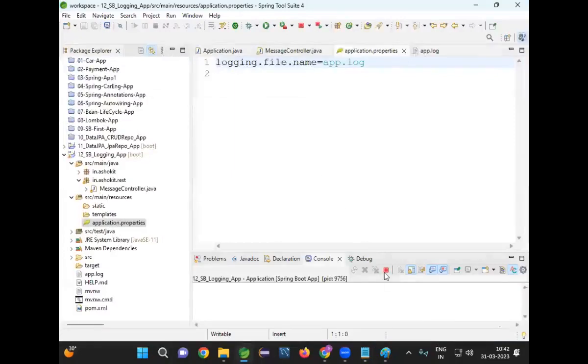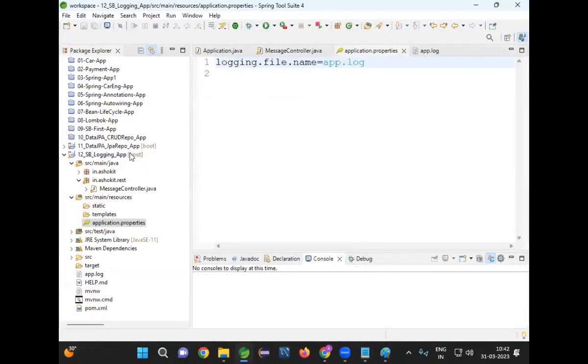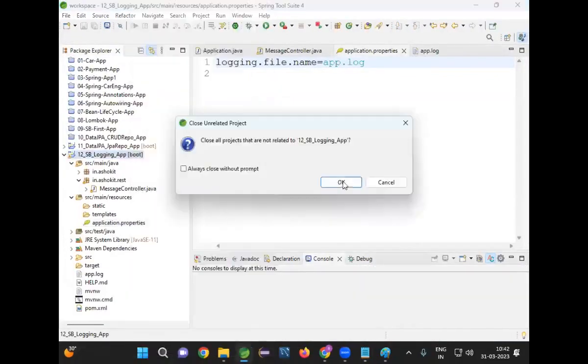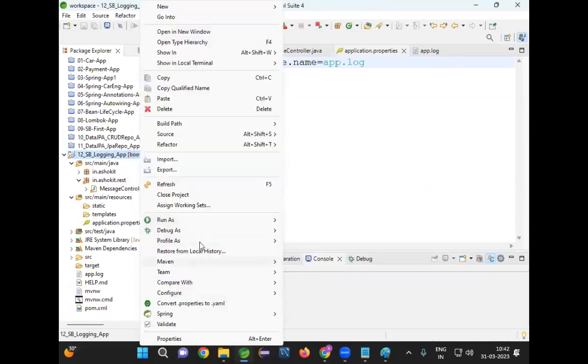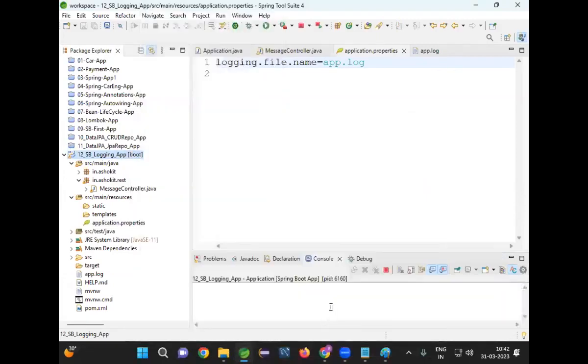Now observe, I'm stopping my application and I'm running my application. Close unrelated projects, right click, run as boot application.